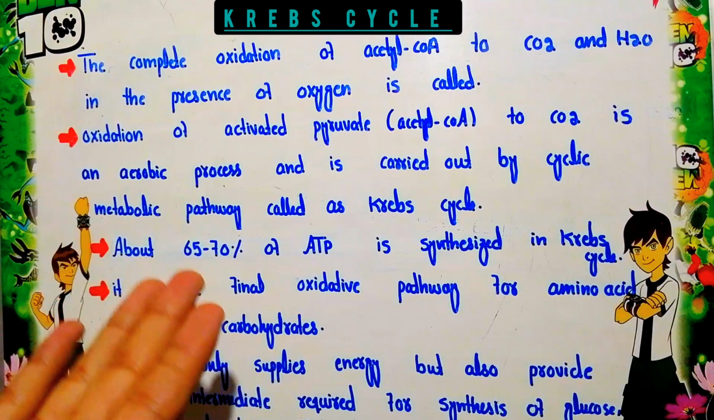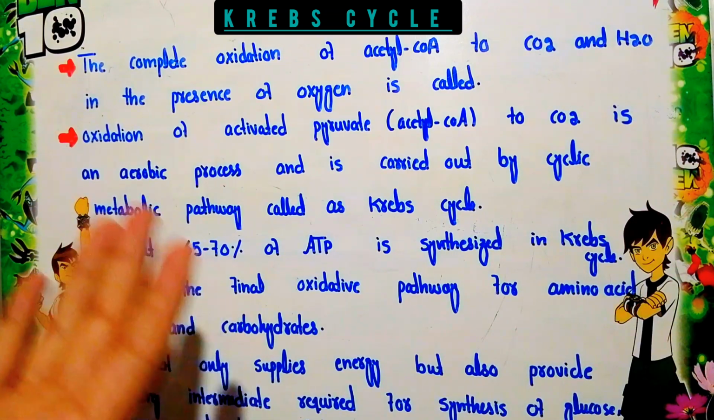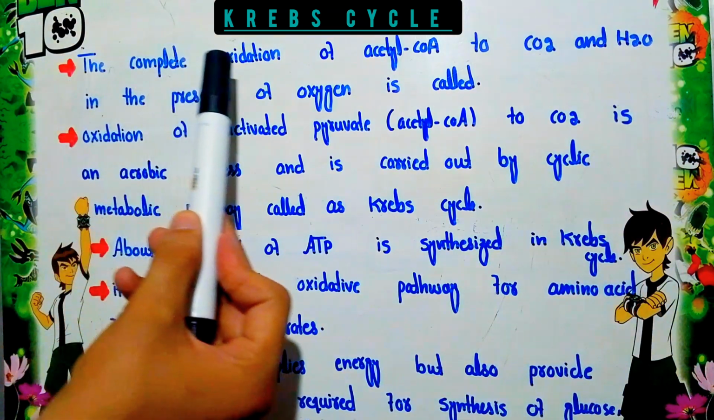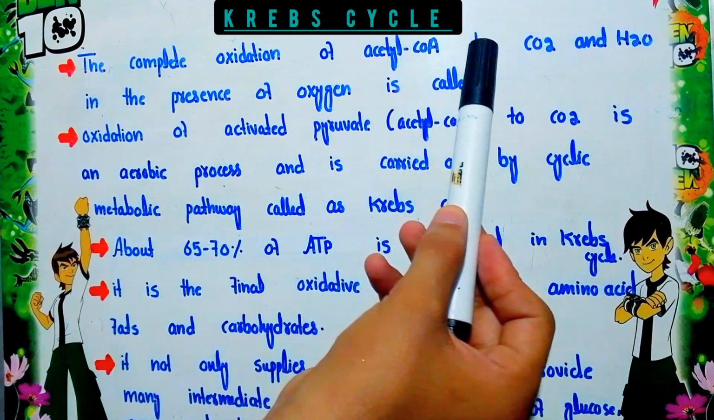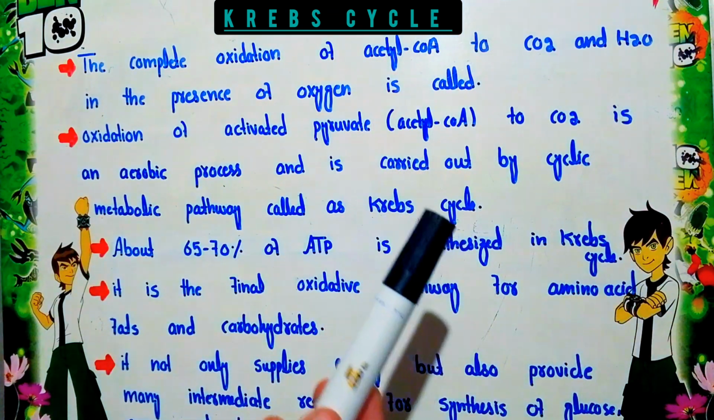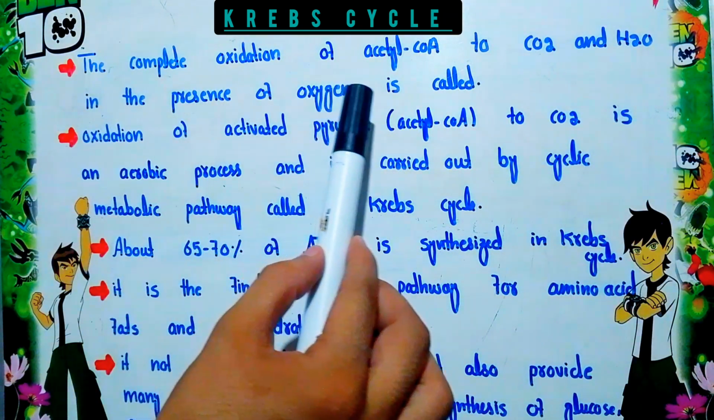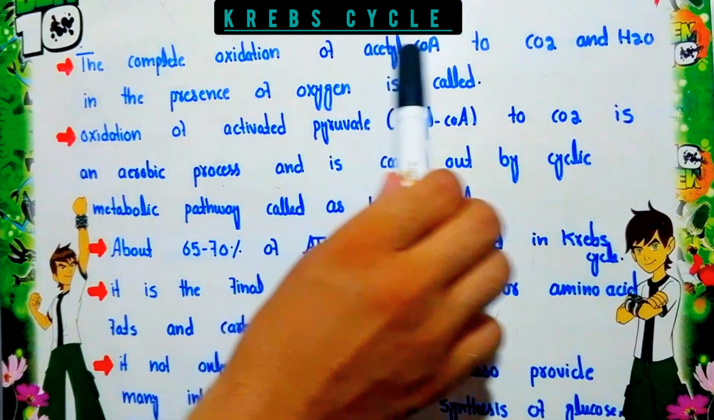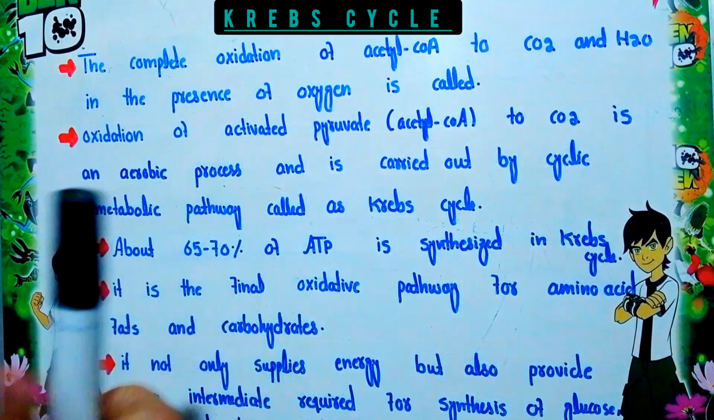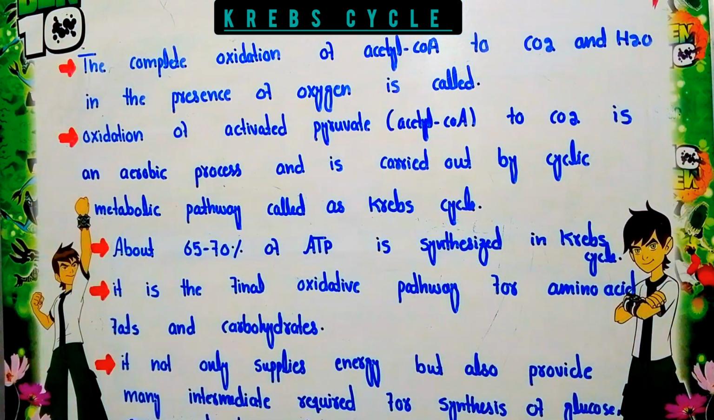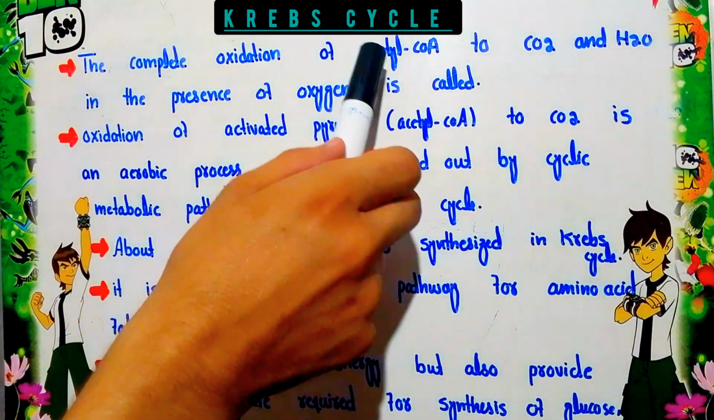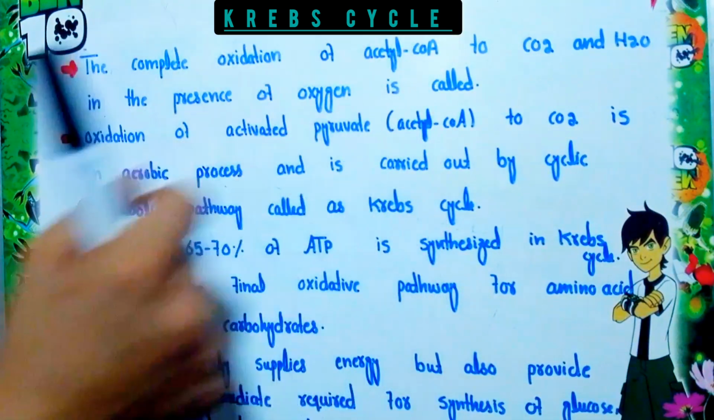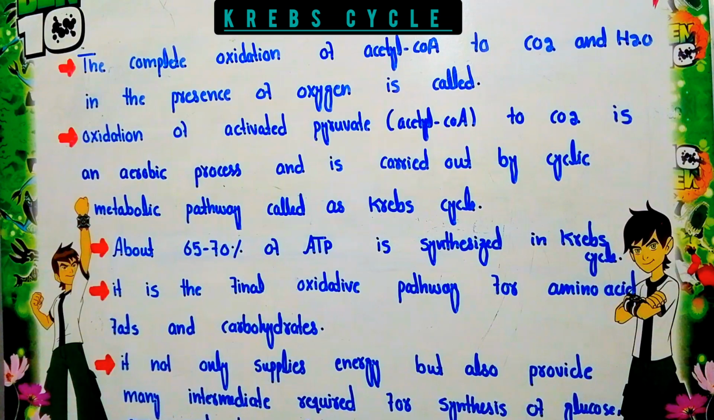Now we will talk about what the Krebs cycle is. The complete oxidation of acetyl coenzyme A to carbon dioxide and water in the presence of oxygen is called the Krebs cycle. This acetyl coenzyme A may come from carbohydrates, from protein, or from lipids. So from all these biomolecules, we finally get acetyl coenzyme A from their breakdown.